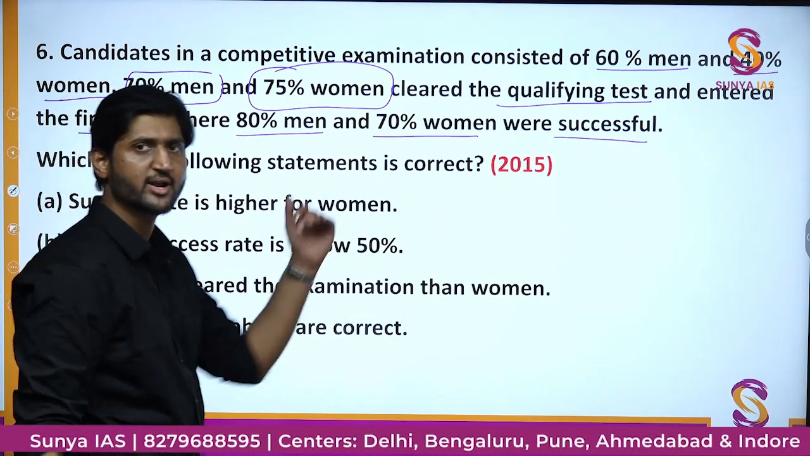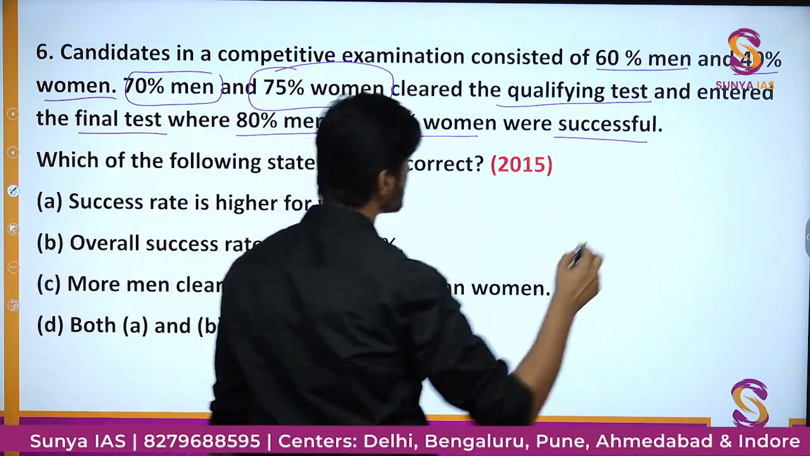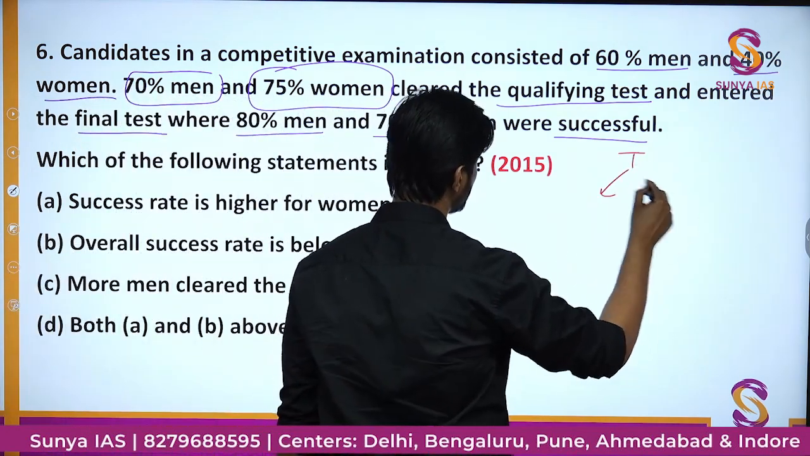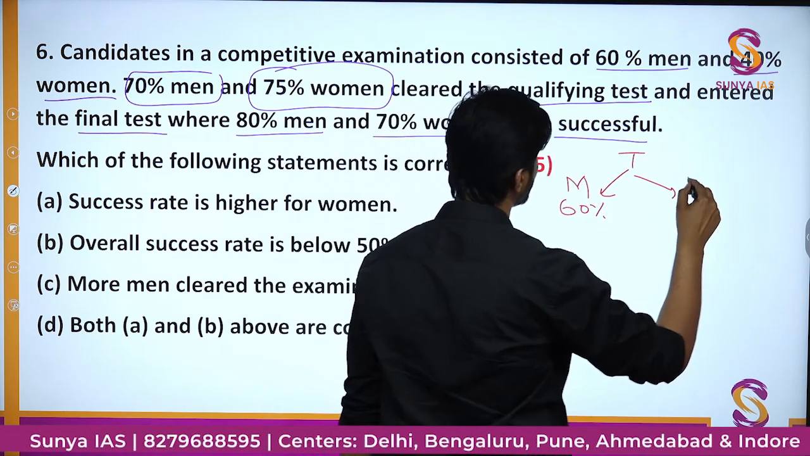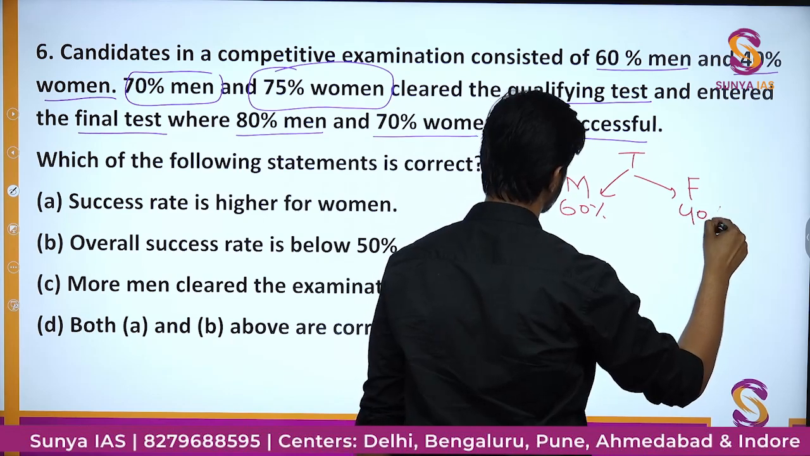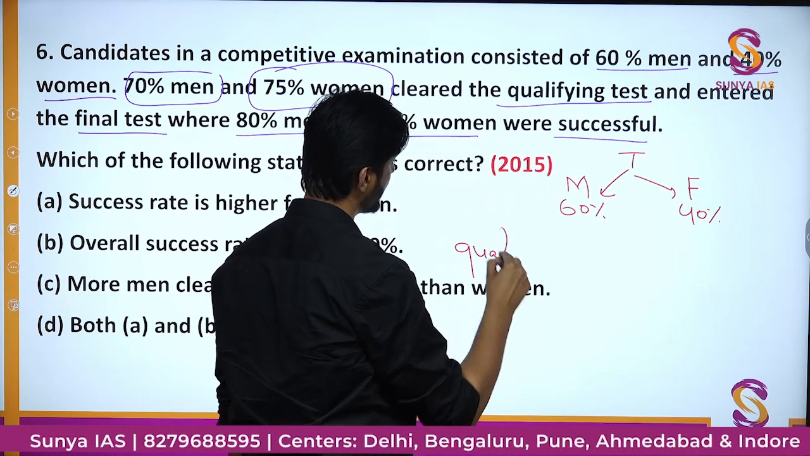Now let us try to figure out the total number of things. Suppose there are some candidates, let's call them T. Out of them 60% are male and the remaining 40% are female. Out of them, how many are passing the qualifying test?